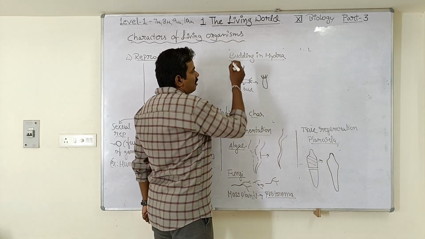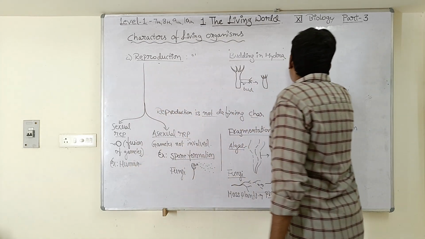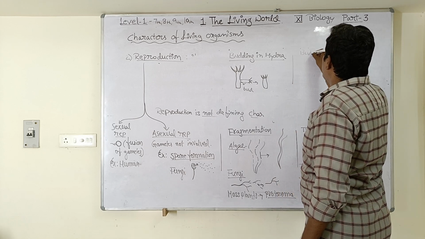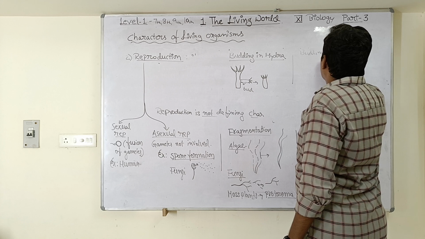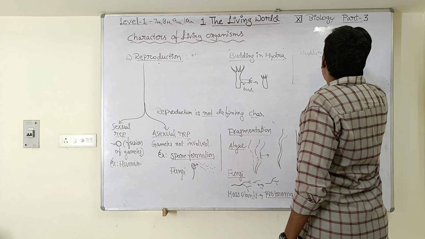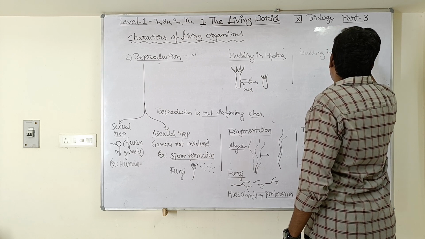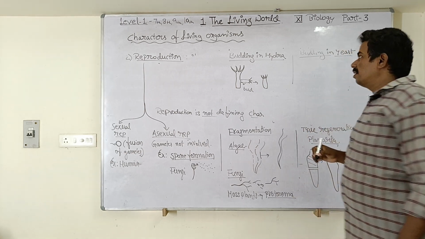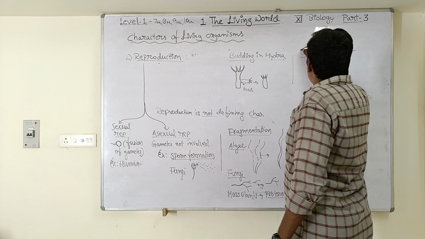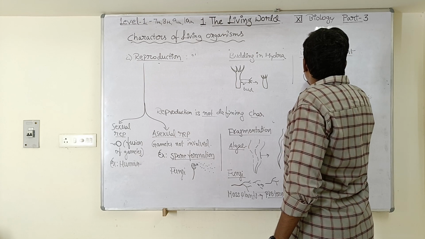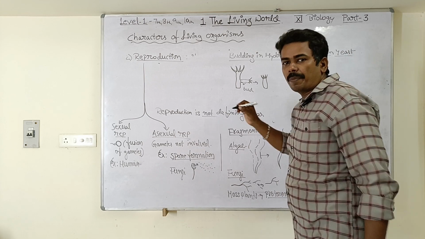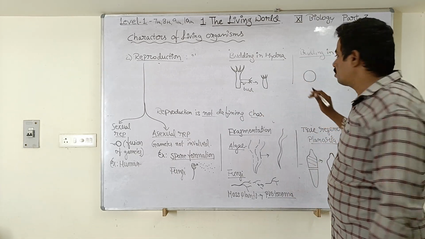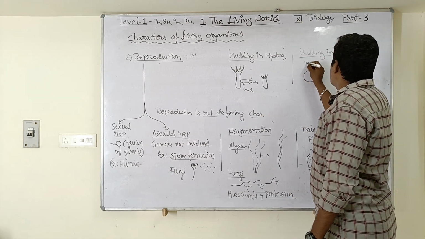Note down this. A similar method of budding is also seen in another fungus, that is budding in yeast. So in yeast, this is a yeast cell. It is a microscopic organism, a microorganism. We have to observe this only under a microscope.